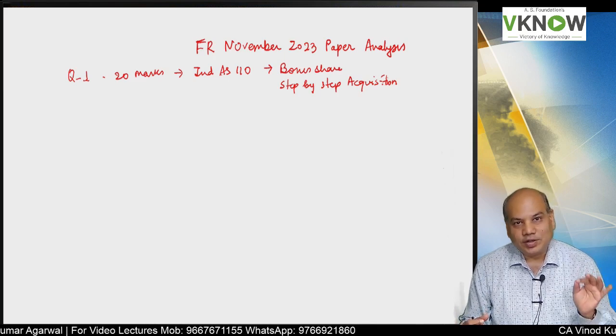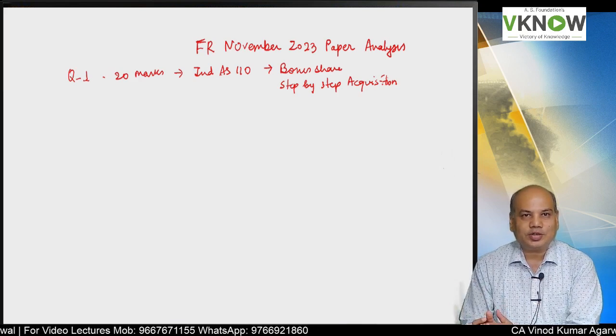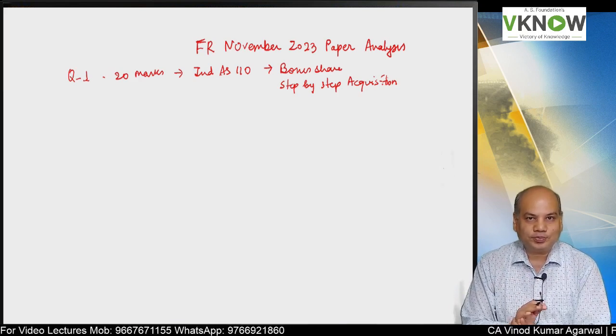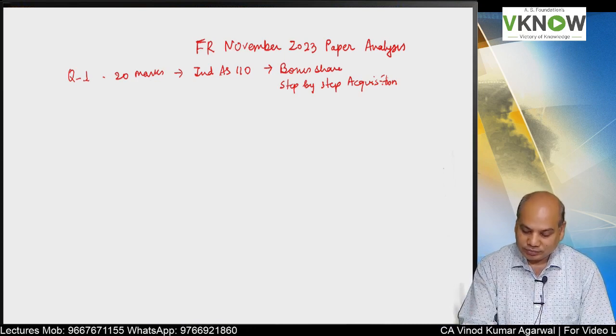I found that no, it is the CA Final FR paper only, an intermediate consolidation question converted into a final consolidation question, but yes, it was a little lengthy.